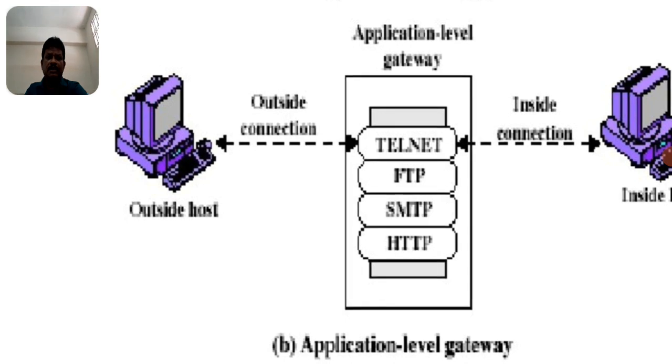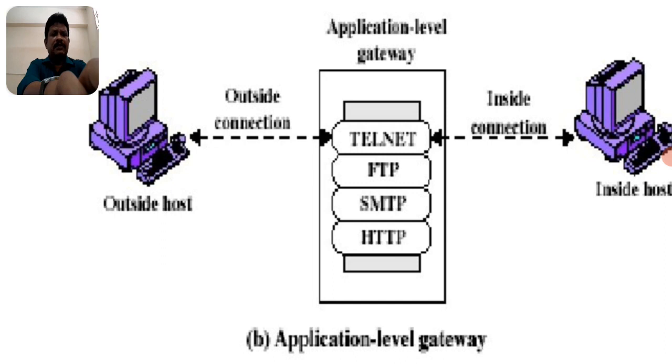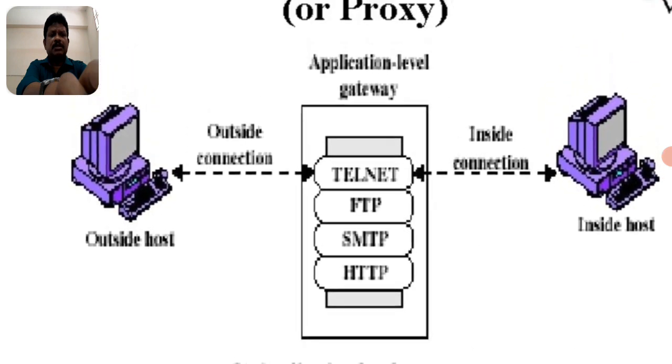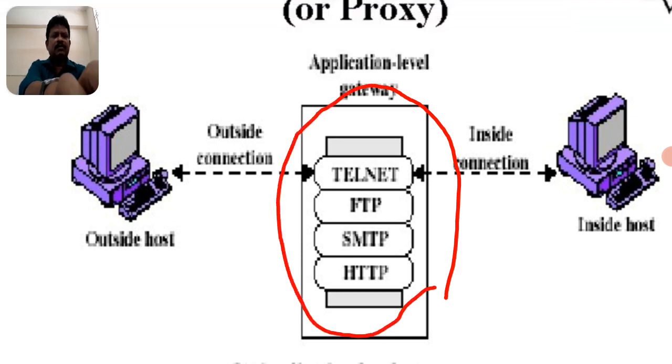Now you can observe this is an application level gateway. So this is the firewall, the second type of firewall. What this firewall is, is the application level gateway.